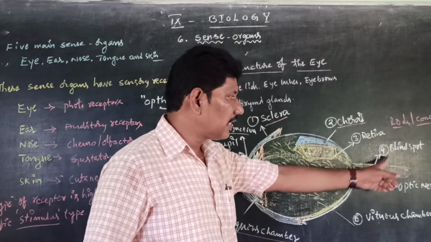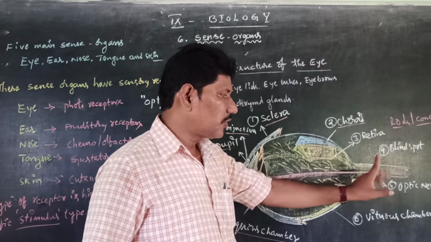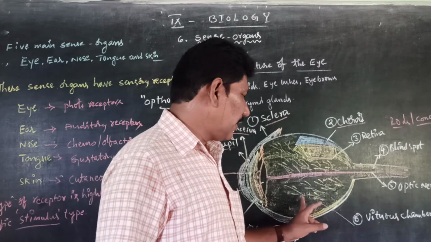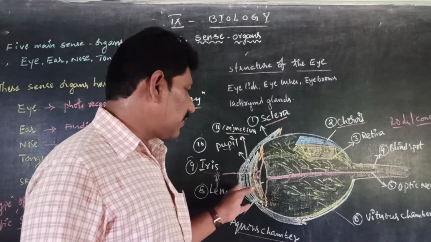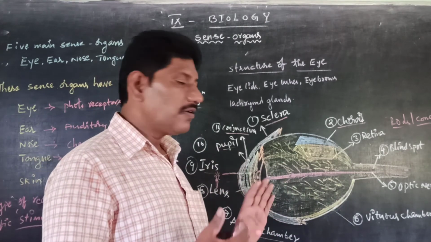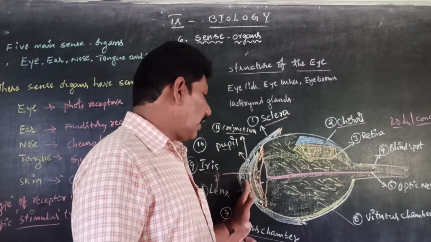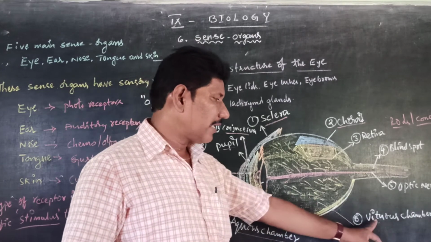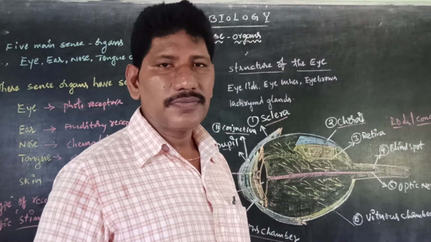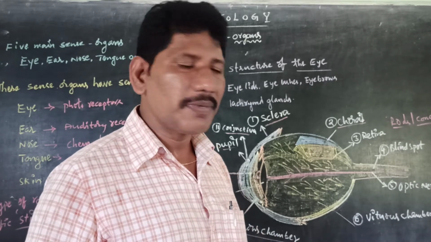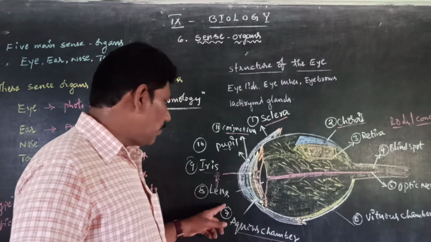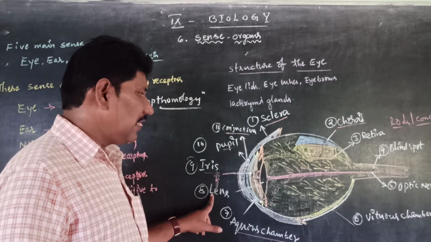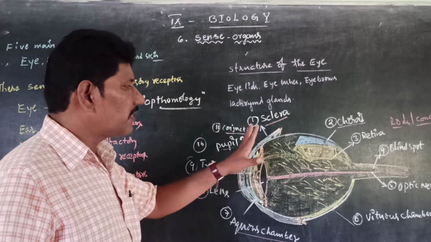So this is called as a blind spot. The blind spot. This is optic nerve. Next, the lens which keeps two partitions. The front of the biconvex lens is called as the aqueous chamber. Obviously, the second part is called as a vitreous chamber. Vitreous chamber means rods and cones are present in a more number. So this is called as a biconvex lens. So these are the parts which are present in the eye.